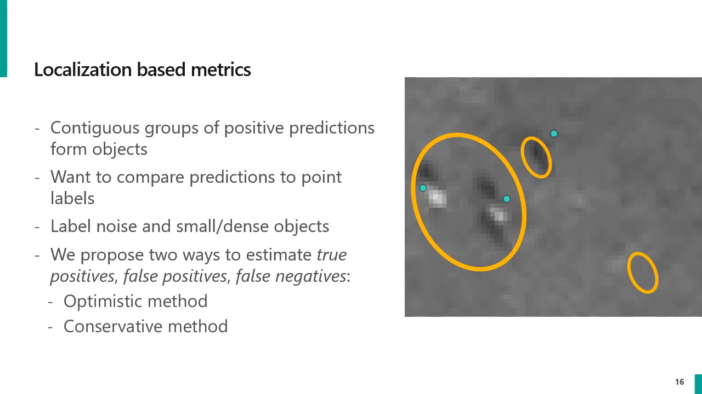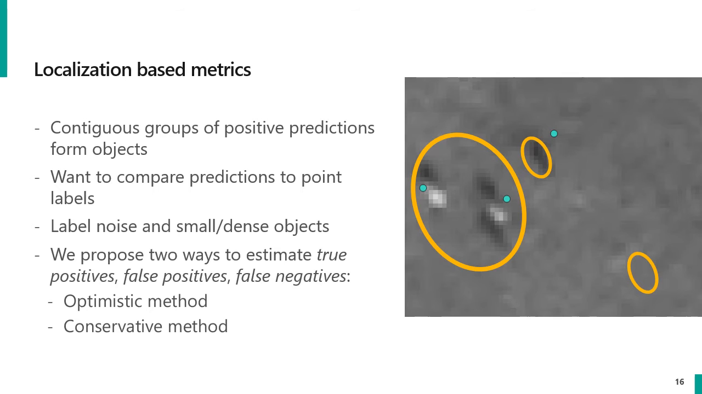The localization-based metrics are a little bit more involved. Here we group contiguous sets of positive predictions into objects, and we want to compare these objects with the ground truth point labels that we have. The problem is that due to the label noise and the fact that our objects are very small, i.e. the cows and the elk, it becomes very easy to misclassify a prediction as a false positive or misclassify a label as a false negative.